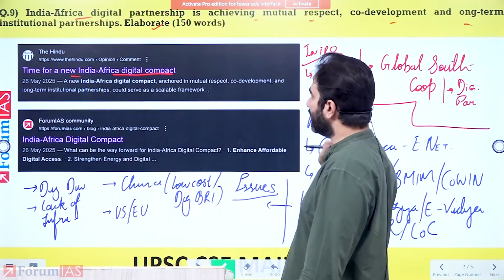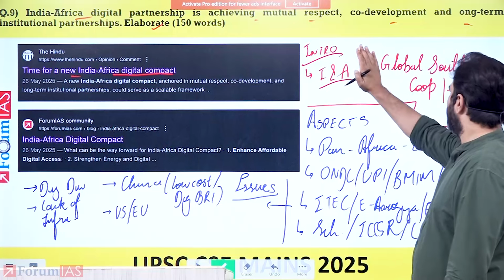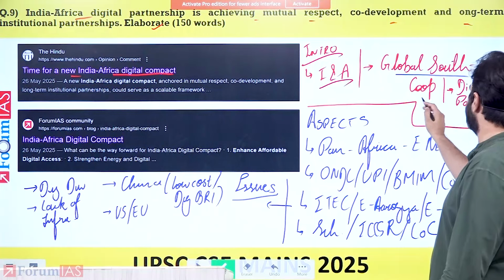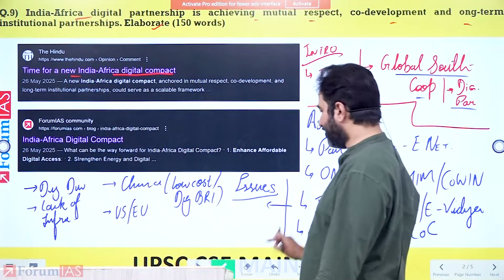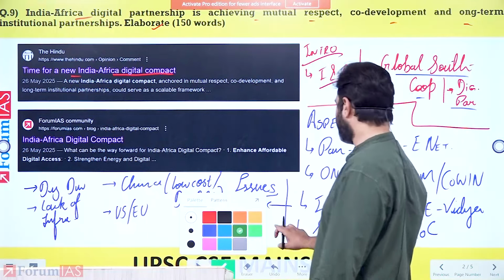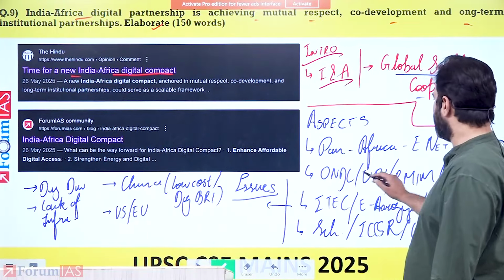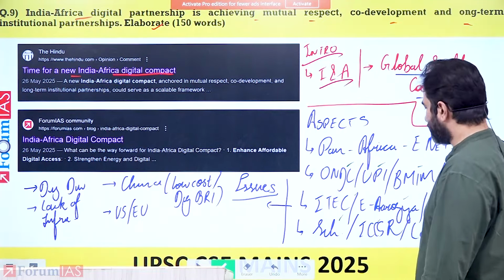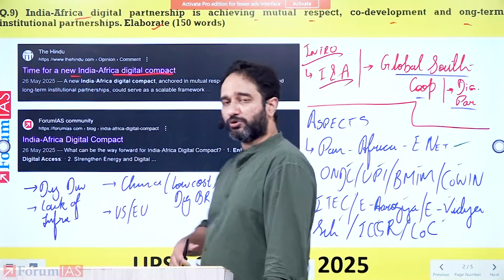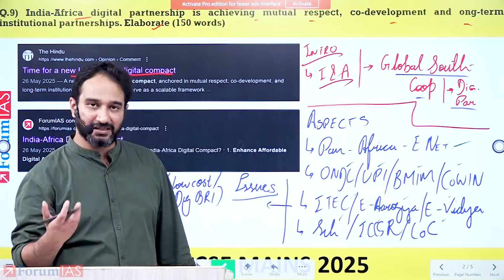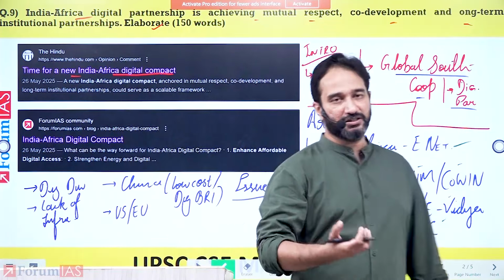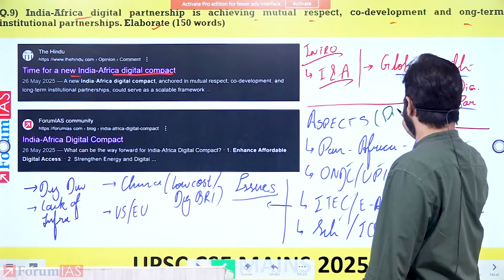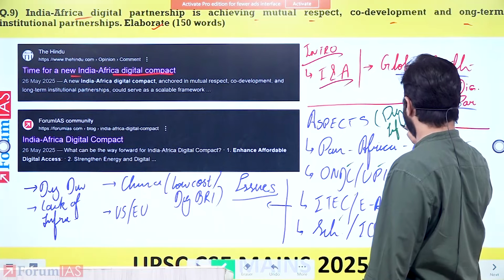In relation to this, you can highlight a basic introduction whereby you say that this digital partnership between India and Africa is largely part of the global South-South cooperation. You highlight the various aspects in which India and Africa are cooperating together: Pan-Africa E-Network, ONDC, UPI, BHIM, CoWIN, iTech, EROK, eVidya, scholarships, line of credit. You can also talk about IIT being established within Zanzibar and various other initiatives that the Government of India has undertaken to build digital infrastructure within Africa.